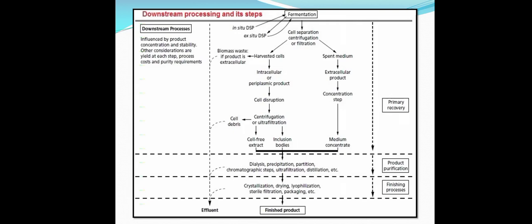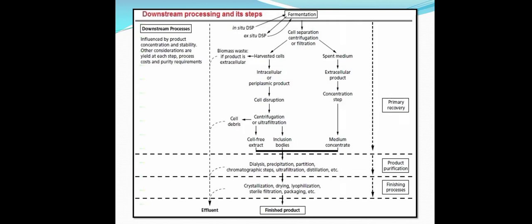Again, the steps are different for the intracellular and the extracellular product. Extracellular products are those which are excreted by the microbial cell outside the cell, and intracellular products are those which are synthesized within the microbial cells. For the intracellular product, firstly there is the harvesting of the cells, which is also involved for the extracellular product, that is for the separation purpose.